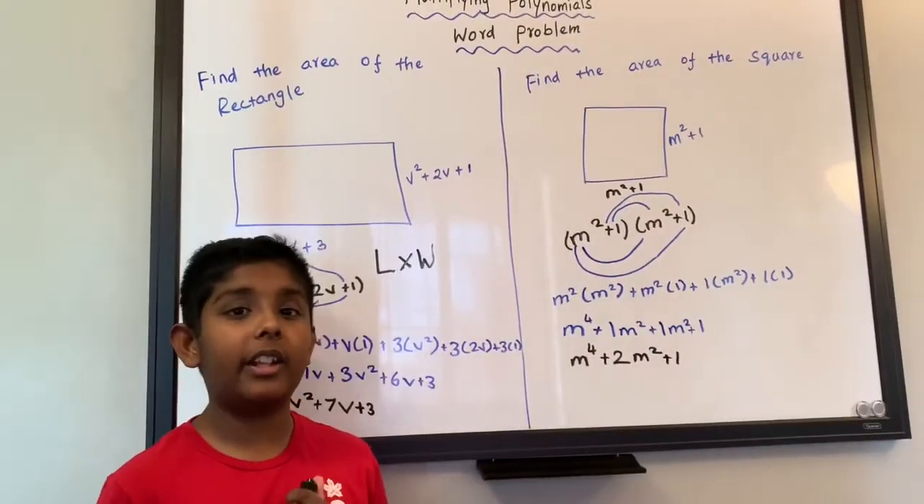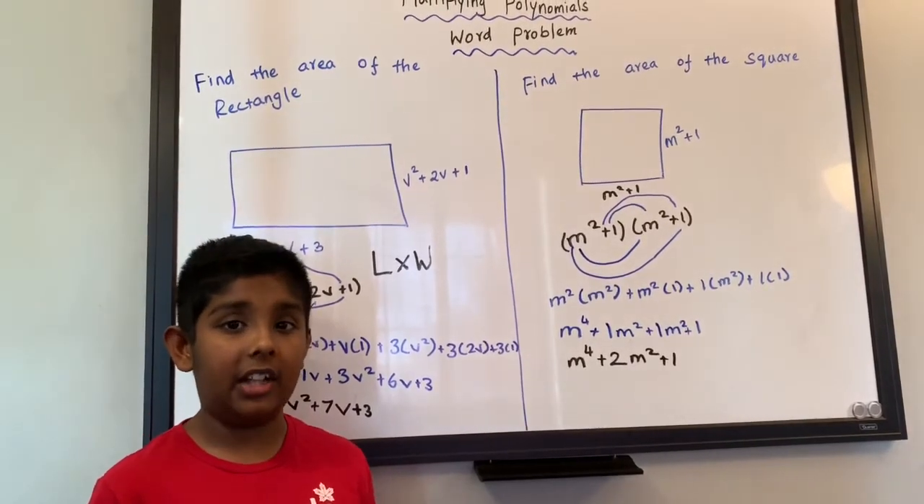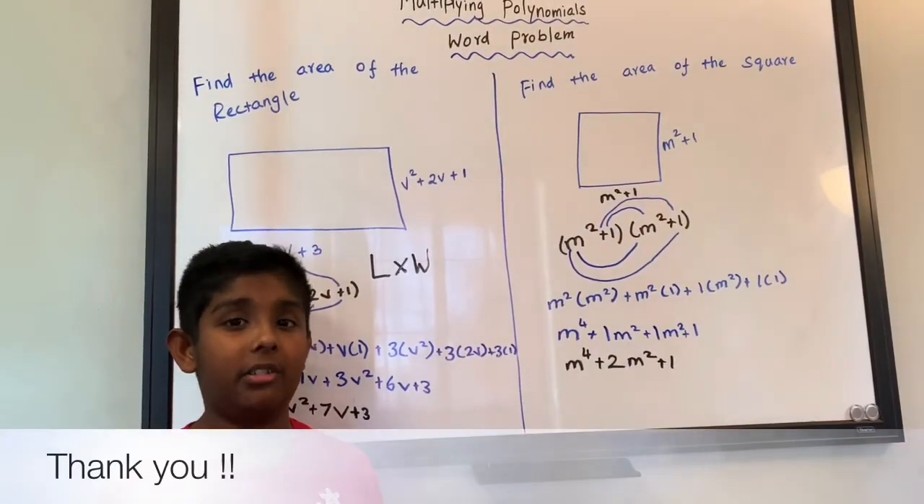So this is how you find the area for a rectangle and a square by using multiplying polynomials.